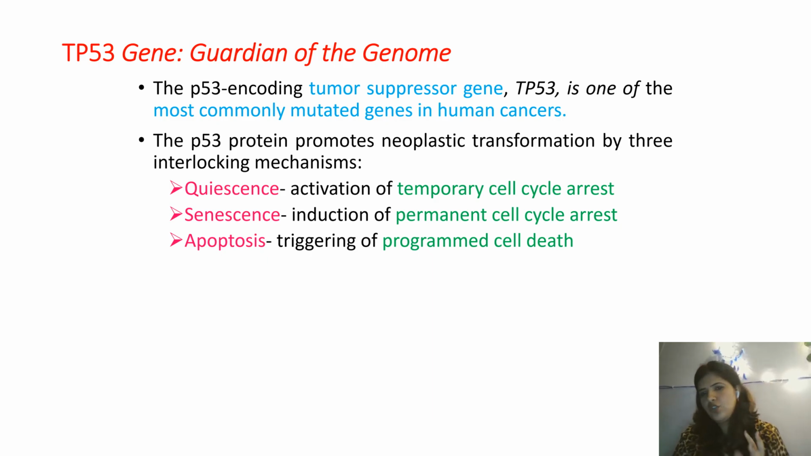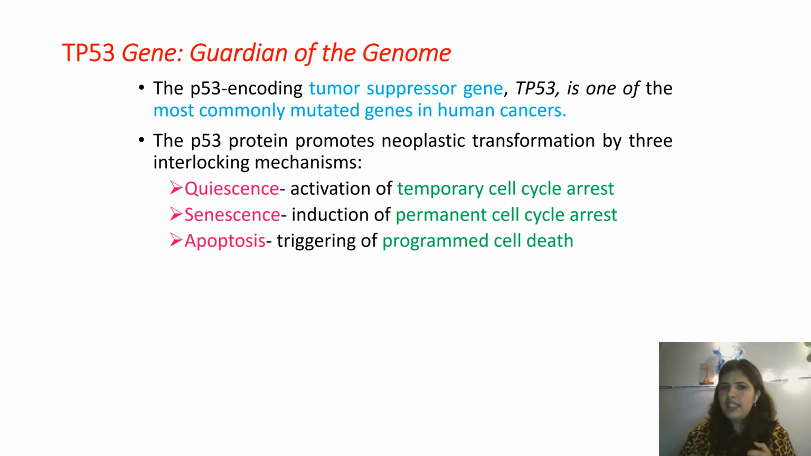Now coming to the next important short note for both PG and UG examinations, which is TP53. It is called the guardian of the genome. The P53 encoding tumor suppressor gene, which is TP53, is one of the most commonly mutated genes in human cancers. So there are three interlocking mechanisms by which P53 controls a cell. P53 का main function है to control DNA damage. The DNA damage has occurred. G1S checkpoint पे RB ने आके रोक दिया है सेल को, but उस सेल को रिपेयर कैसे करना है is the function of TP53. That is why the name is the guardian of the genome.